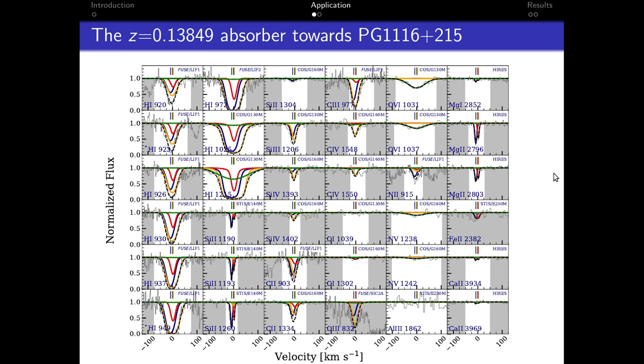Using a Bayesian technique that employs nested sampling, we determine the models that best describe the absorption in all the observed transitions. The curves in different colors represent the Cloudy models obtained for the maximum likelihood estimate from the distribution of allowed parameter values. I would like to refer you to our paper if you are interested in the distribution of allowed parameter values. The black curve represents the superposition of the different phases present in the absorption system.